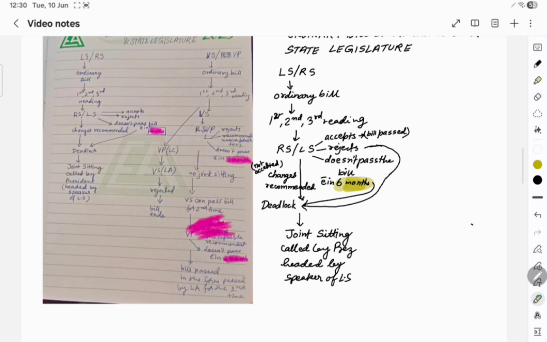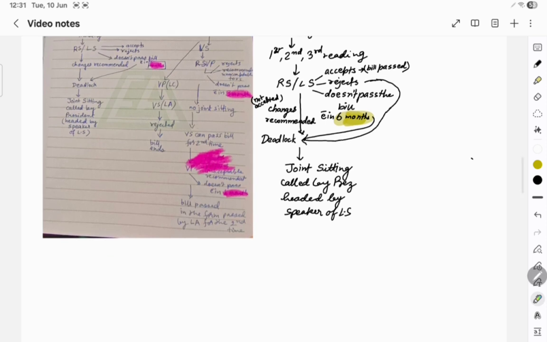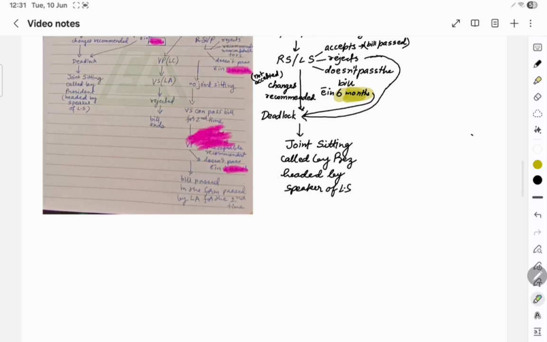It will be sent to the other house of Parliament, either Lok Sabha to Rajya Sabha, or Rajya Sabha to Lok Sabha, where it can be accepted, that is, the bill is passed by both the houses. Or it can be rejected, or the other house doesn't pass the bill within 6 months, or it makes recommendations for changes which are not acceptable to the originating house. Then the bill ends in a deadlock.